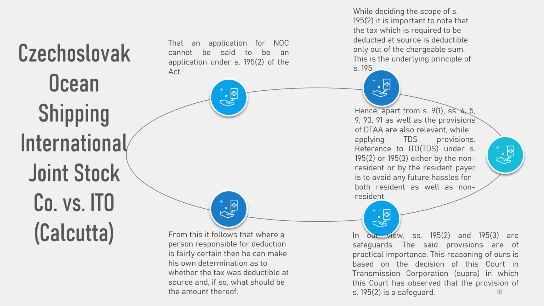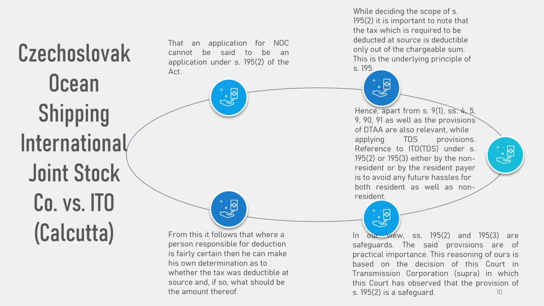While deciding the scope of section 195 subsection 2, it is important to note that the tax which is required to be deducted at source is deductible only out of the chargeable sum. This is the underlying principle of section 195. Hence, apart from section 9 subsection 1, the other sections, section 4, section 5, section 90, section 91, as well as the provisions of DTAA are also relevant.